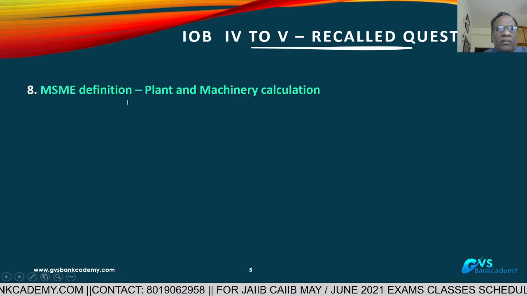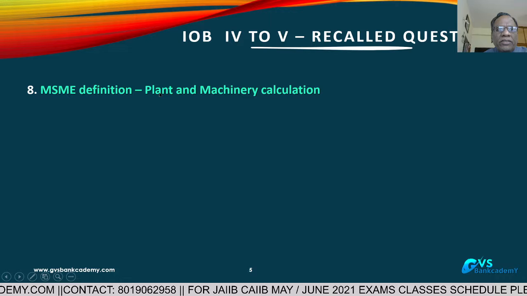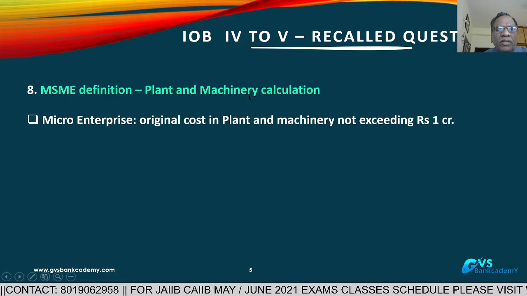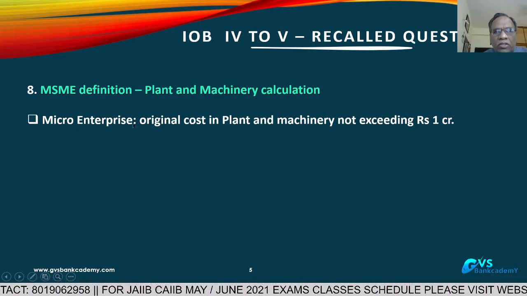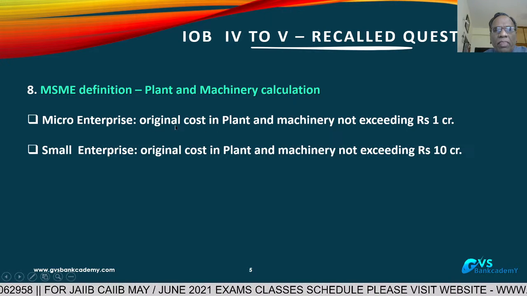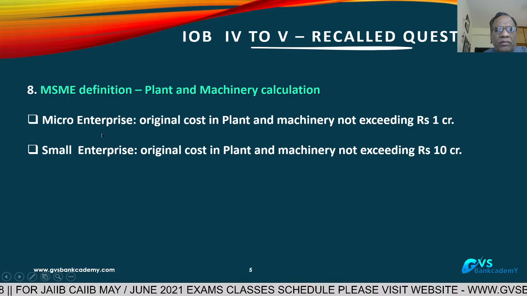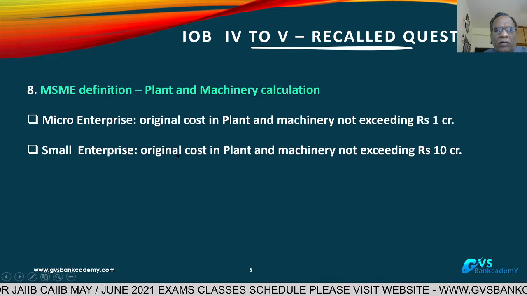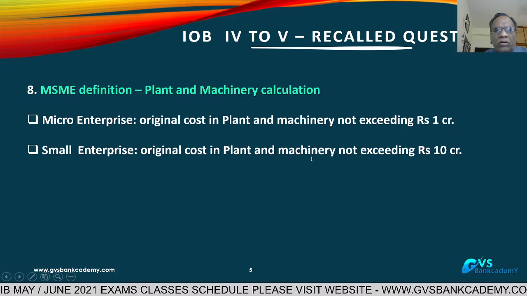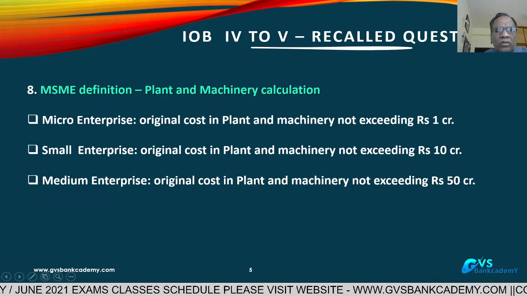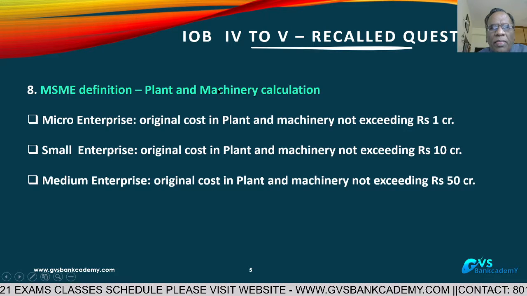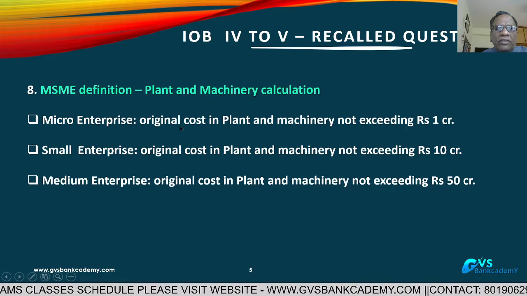MSME definition, plant and machinery calculation. This is the revised new definition as per the MSME Act. What is the new definition for plant and machinery? Micro enterprise, original cost in plant and machinery not exceeding 1 crore. Small enterprises, original cost in plant and machinery not exceeding 10 crores. Medium enterprises, original cost in plant and machinery not exceeding 50 crores. This is the new definition as per the revision.